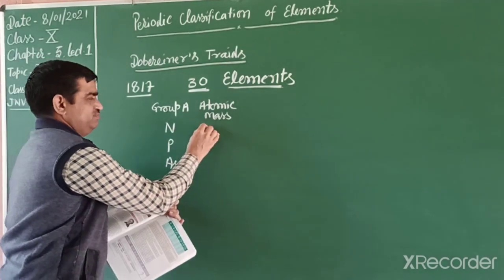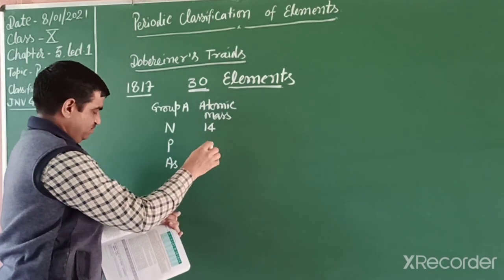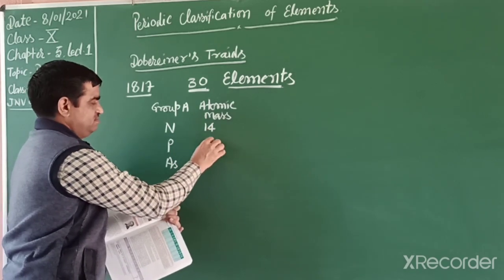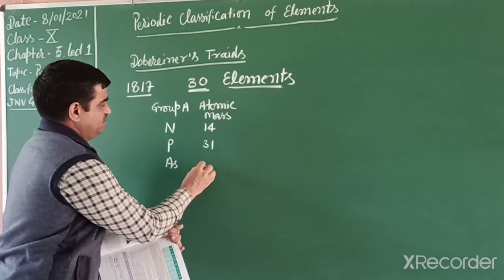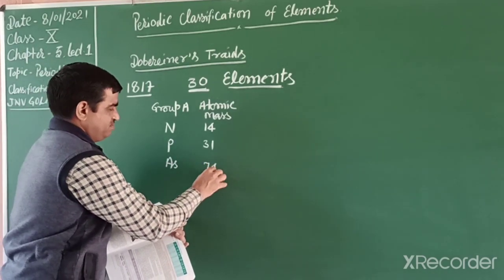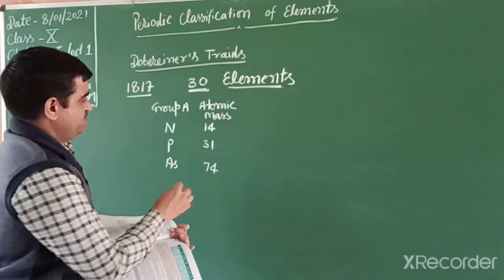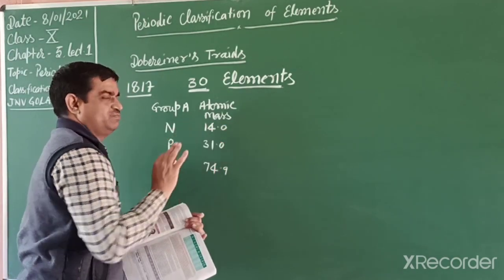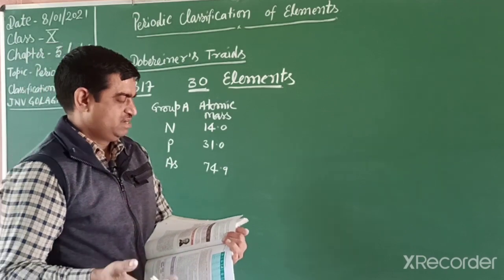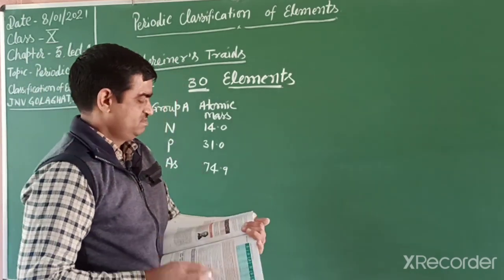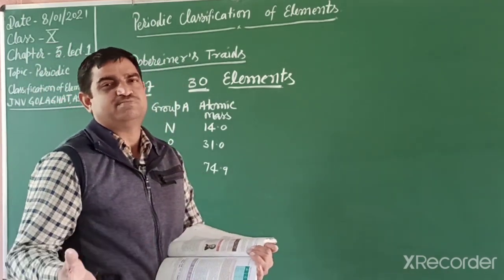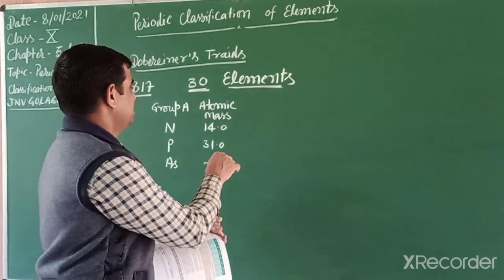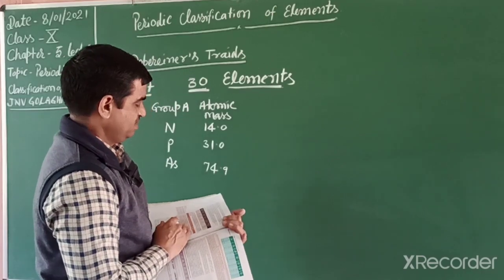Nitrogen's atomic mass, as you know, is 14 u, phosphorus 31, and arsenic 74.9. This is the atomic mass unit given, and you already discussed molar mass and atomic mass in 9th class. You can write u or g anyhow.